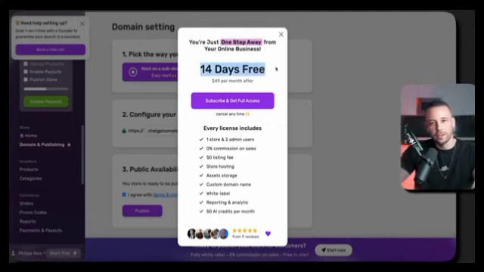So you have 14 days to start making money. If you don't want to continue with it, you can cancel. But if you decide to continue with it, it's going to be $49 per month after that. To have your store hosted on Markety is going to charge you a $49 per month fee, which is very, very cheap. And you're going to be making $100 per sale. So that's more than enough for you.